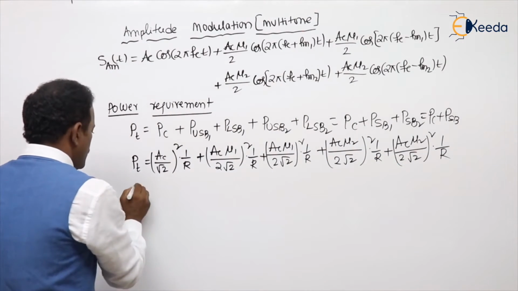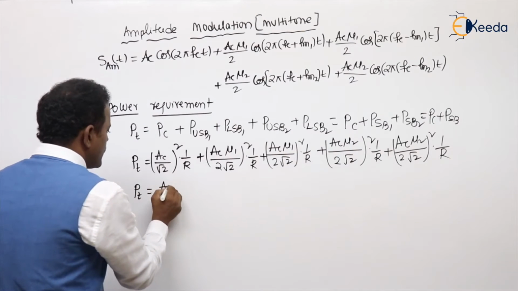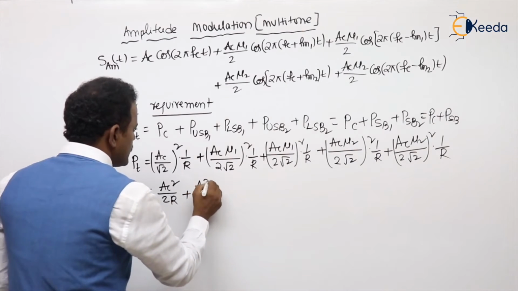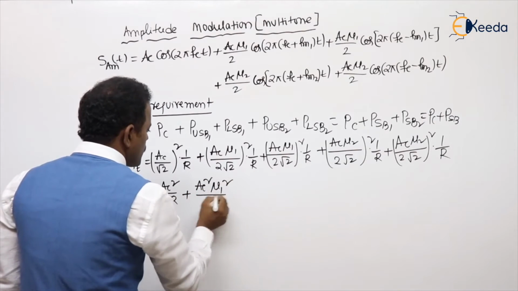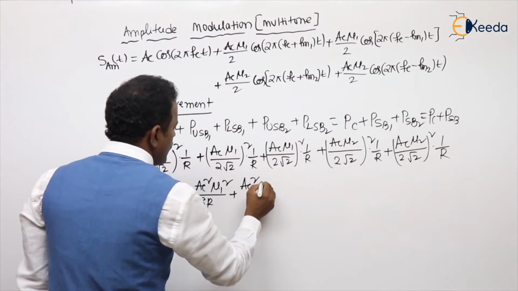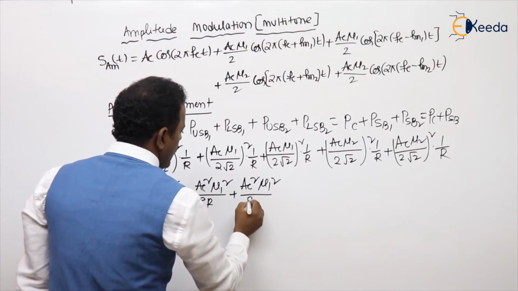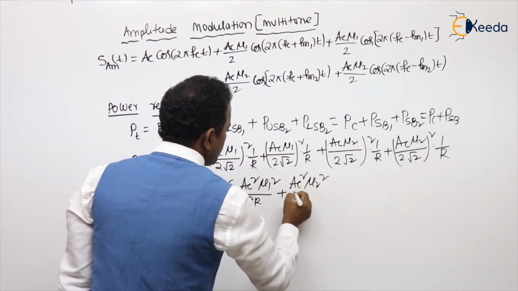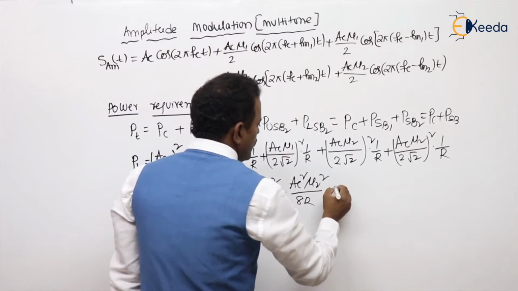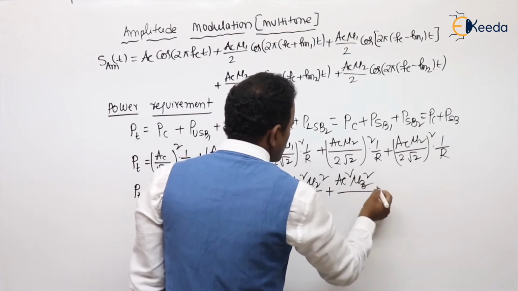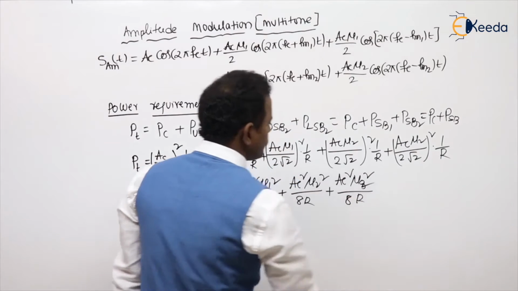Now I can say total power PT equals, this is AC square by 2R. Next, this is AC square mu 1 square by 8R. This is AC square mu 1 square by 8R. Next term also AC square, this is mu 2 square by 8R, and AC square mu 2 square by 8R.